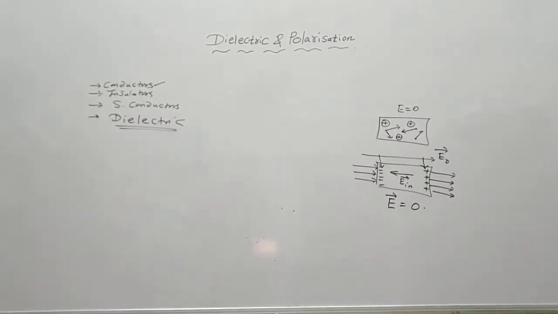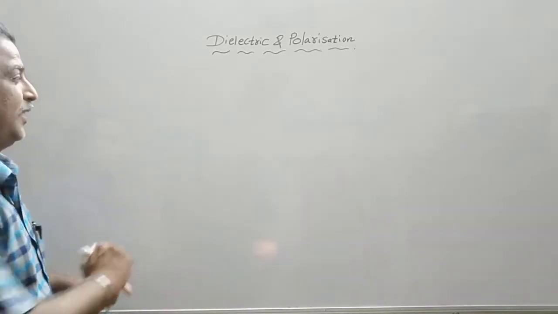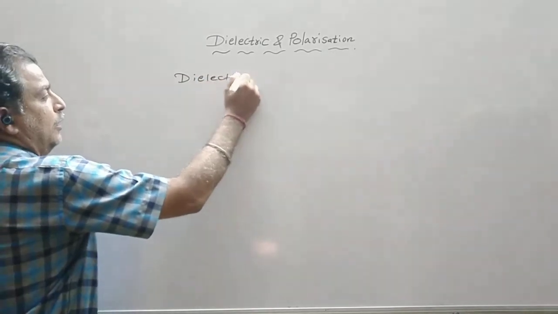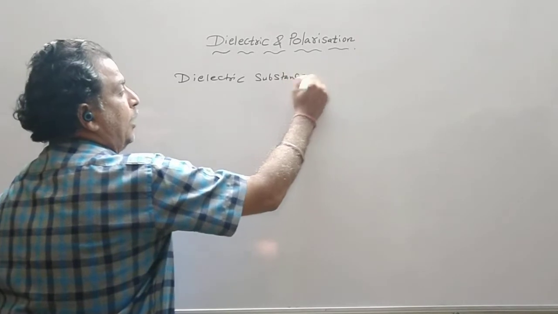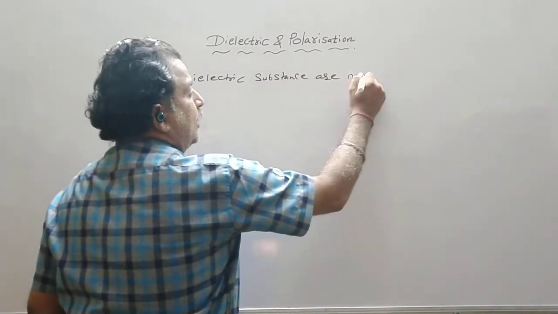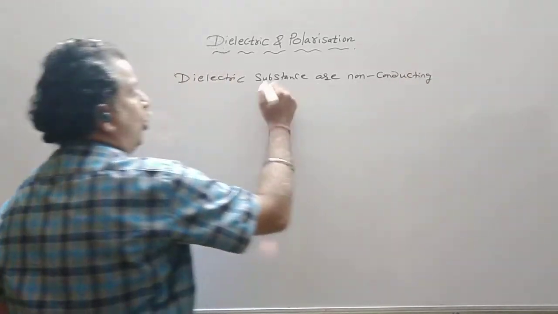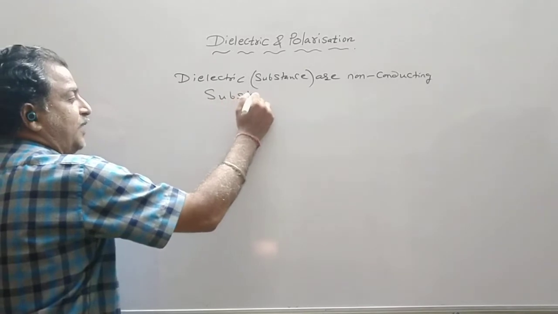Now let us define the dielectric substance. Dielectric substances, or dielectrics, are non-conducting substances.